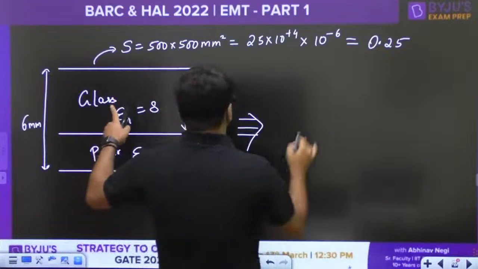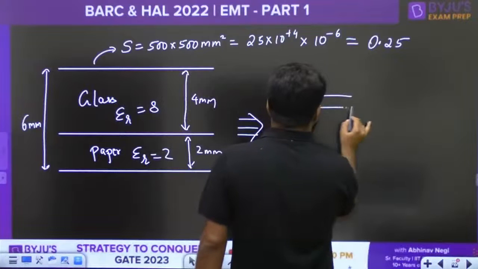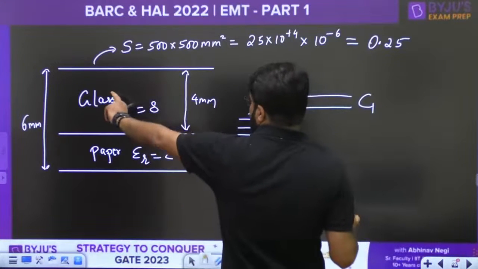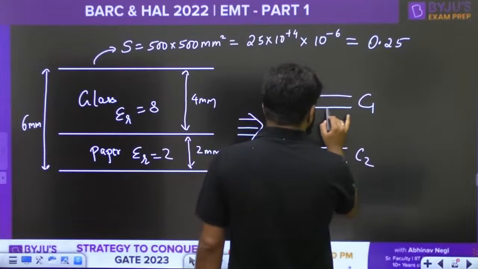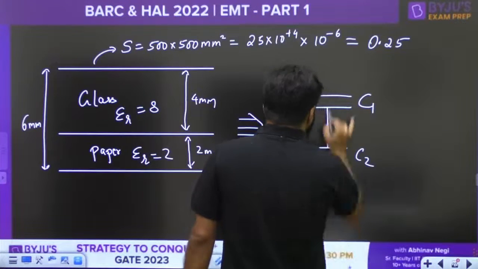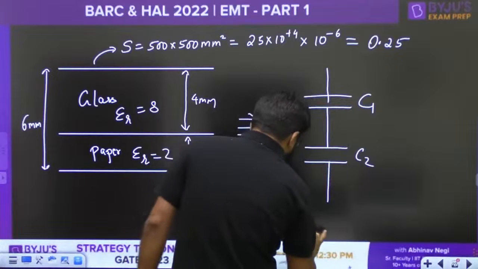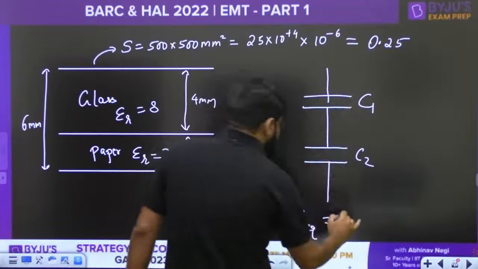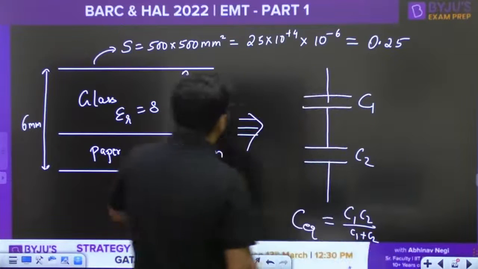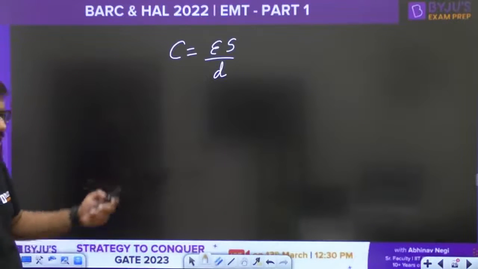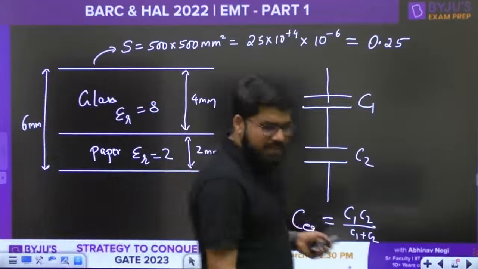Let's say the capacitance of the glass region is C1, and for the paper region, suppose that is C2, and clearly they are connected in series with each other. So what is the equivalent formula for series capacitance? It should be C1 C2 divided by C1 plus C2, where the formula for C will be epsilon S divided by D. Come on, quickly complete the calculation, guys.